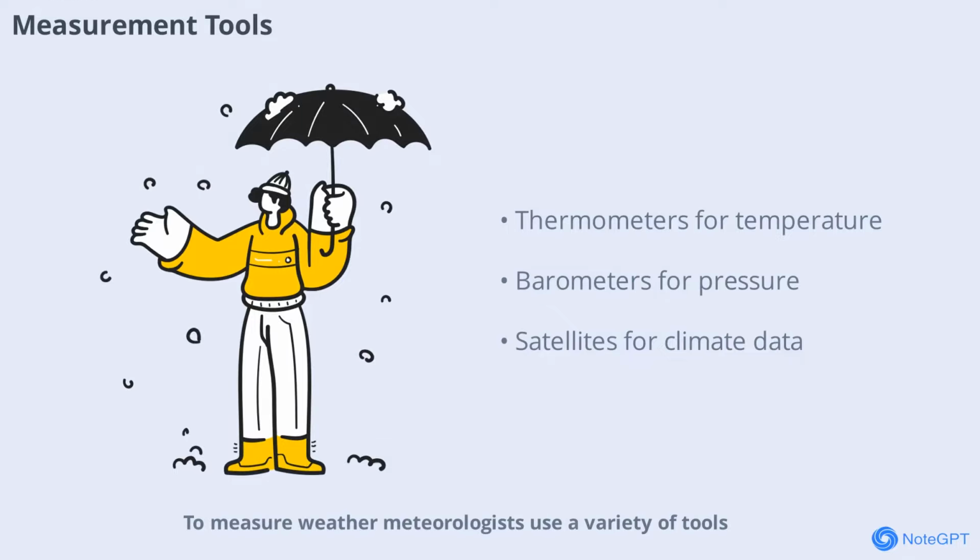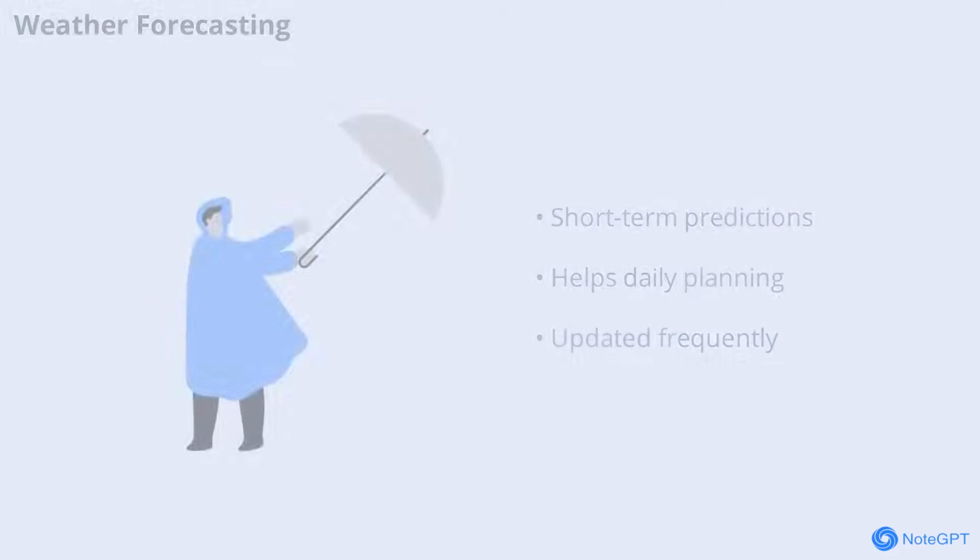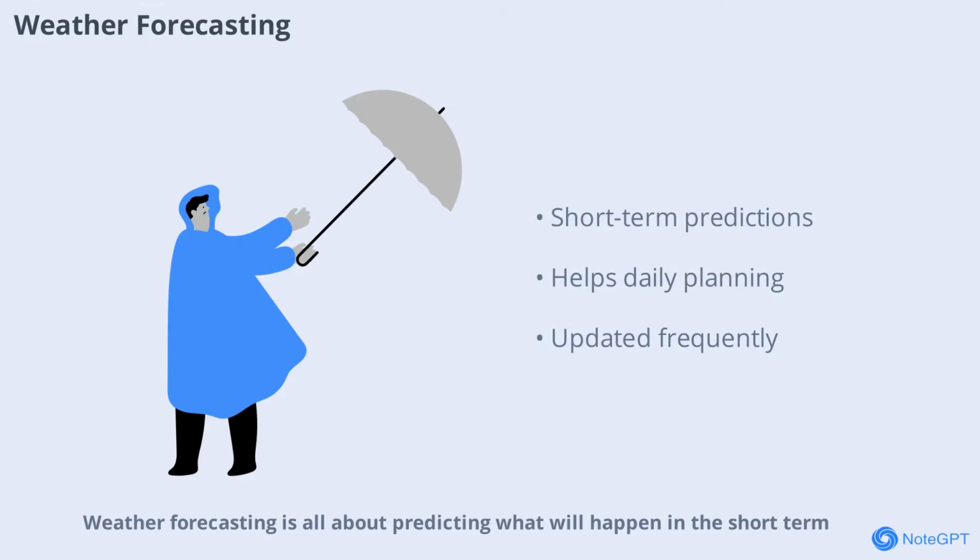To measure weather, meteorologists use a variety of tools. Thermometers measure temperature, barometers track air pressure, and anemometers gauge wind speed. For climate, scientists rely on long-term records from weather stations, satellites, and even tree rings or ice cores. These tools help us collect data over time, allowing us to see both the immediate changes in weather and the gradual shifts in climate.